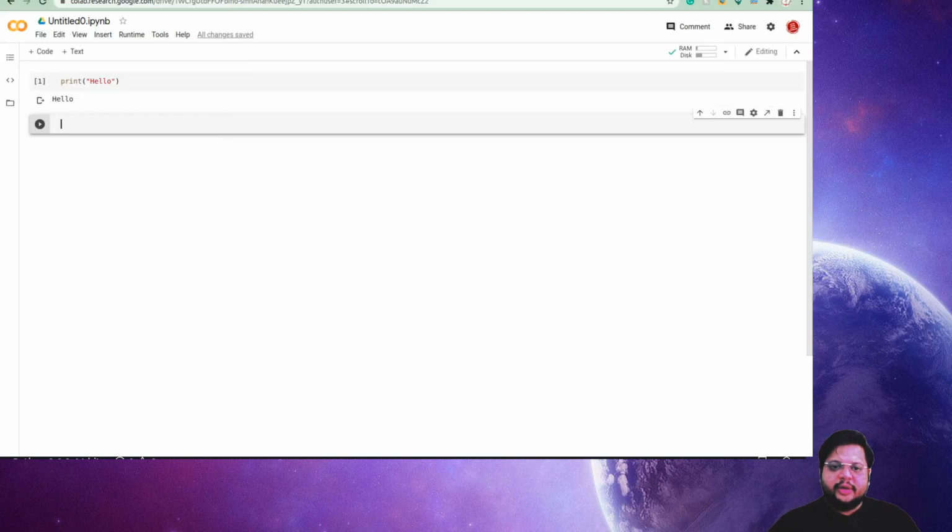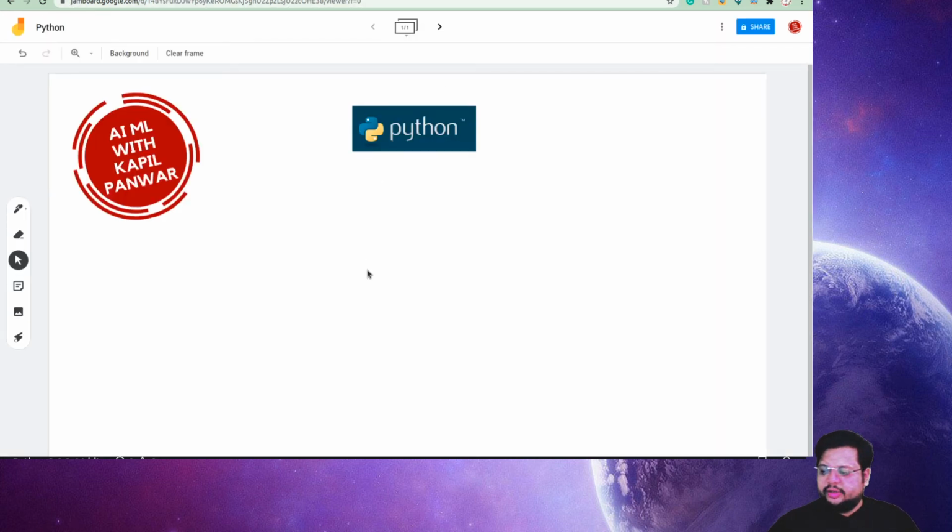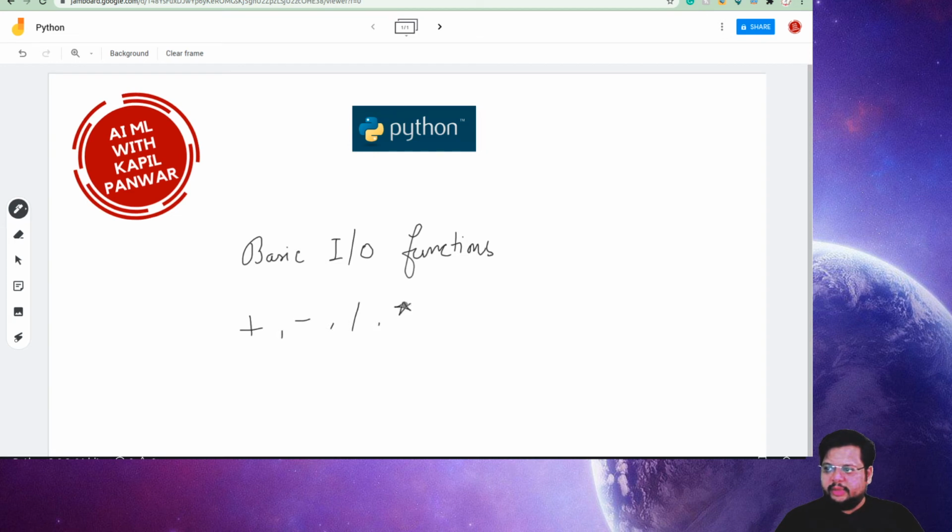Again, we'll come back to our part where we'll discuss some basics of what these libraries are. The moment we say library, suppose you have used some function within the program. I'll write it there: some basic input and output functions are included within Python. When we say print, it prints, correct? Also the basic functions include arithmetic, plus, minus, divide and multiply.